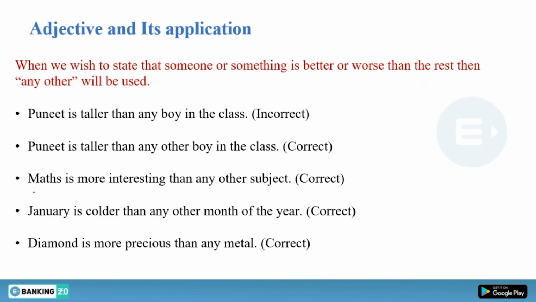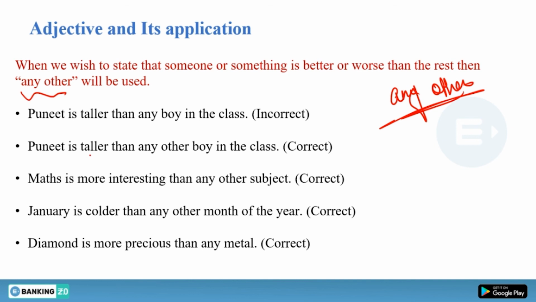Next concept is when we wish to state that someone or something is better or worse than the rest, then any other will be used. When we want to say that this is better or the worst than the rest, when we are excluding all the other things, we simply use any other.